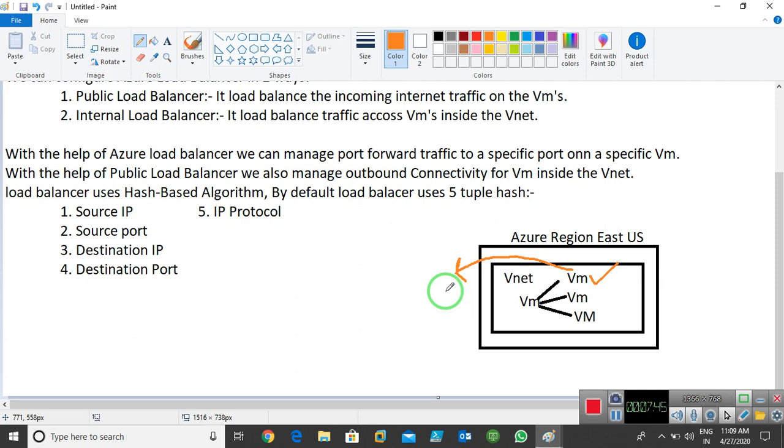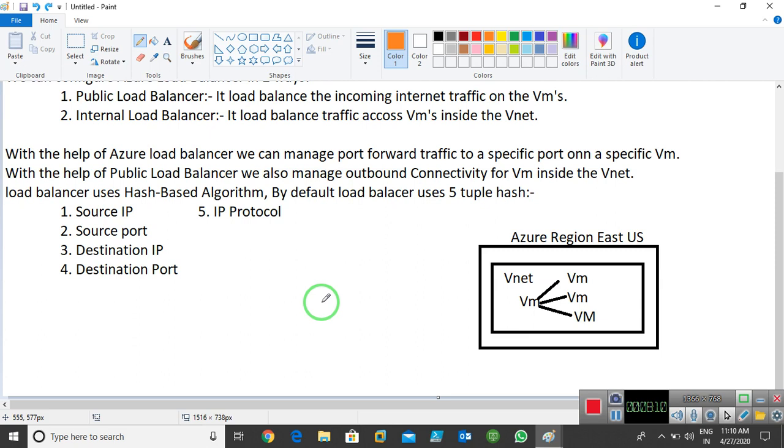So we can manage our outbound connectivity also. Or imagine that someone tries to connect to this VM from outside the network. I tell them that you can use only this port to connect to my VM. So with the help of a load balancer, we can manage outgoing or outbound traffic also.